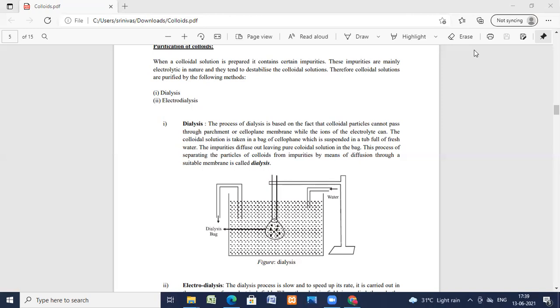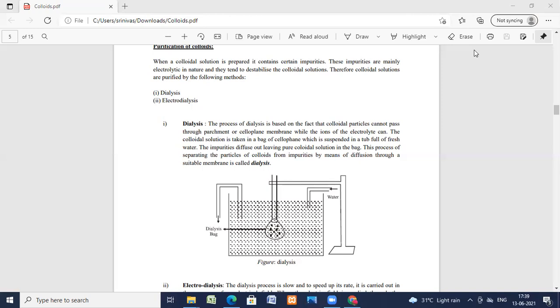Each of the two phases can be solid, liquid, or gas, and depending upon the states of aggregation of the dispersed phase and dispersed medium, several different types of colloids are possible. Hydrophilic colloids we have seen, hydrophobic colloids, and lyophilic and lyophobic colloids.